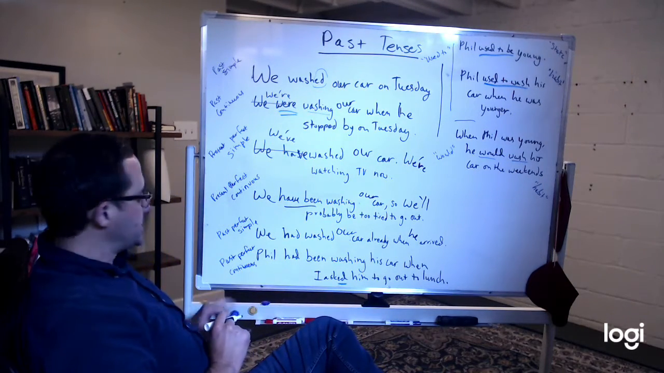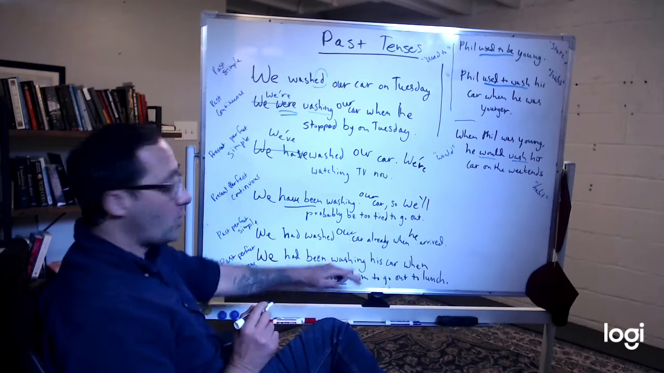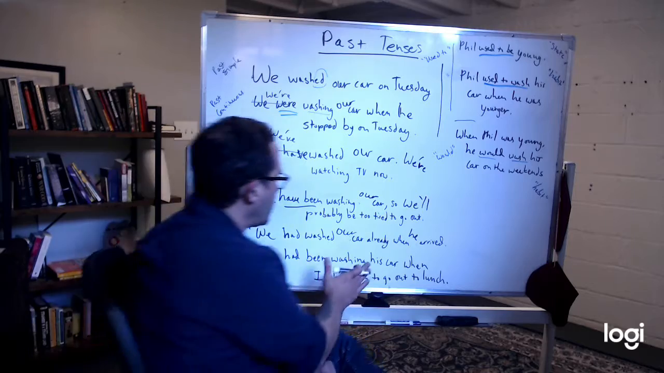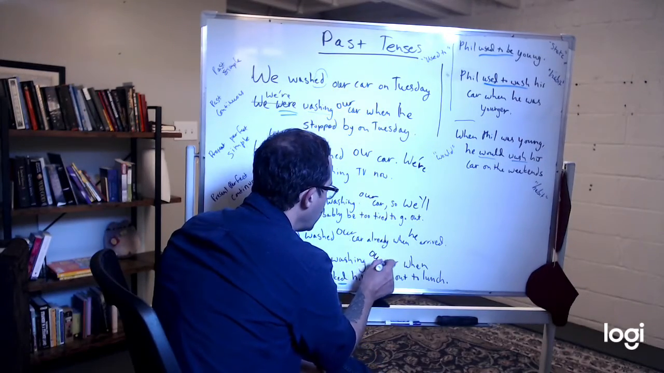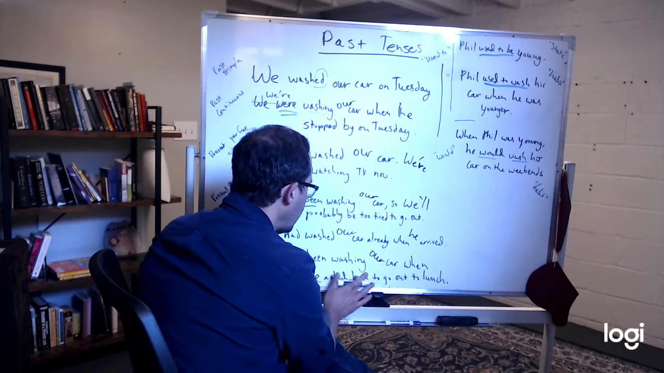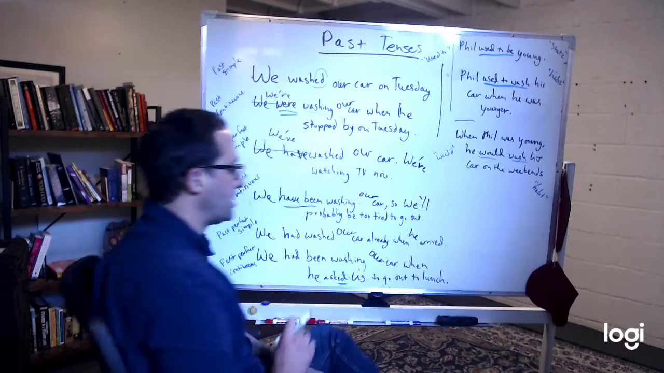Past perfect continuous. We had been washing. Nothing changed, right? We had been washing our car when he asked us to go out to lunch.